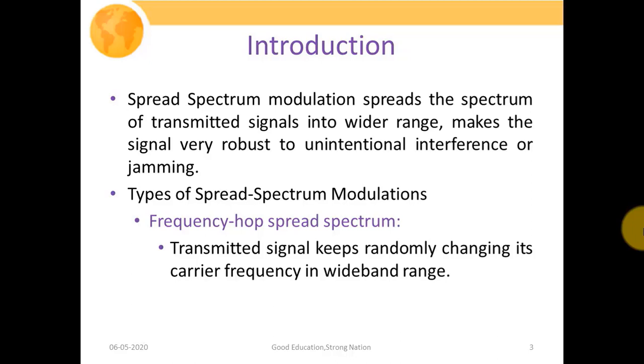The types of spread spectrum modulation are, first, frequency hopping spread spectrum system. In FHSS system, the transmitted signal keeps randomly changing its carrier frequency. So what is actually happening in this scenario is the central carrier frequency will keep changing, it is not fixed, just like in our traditional narrowband communication system.